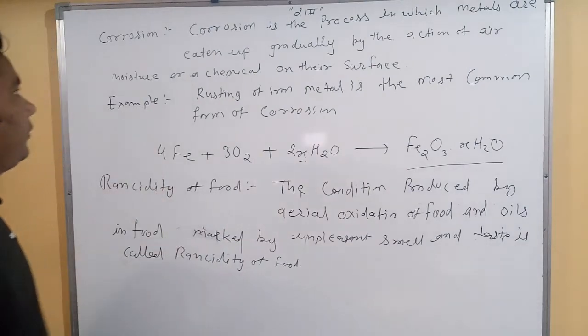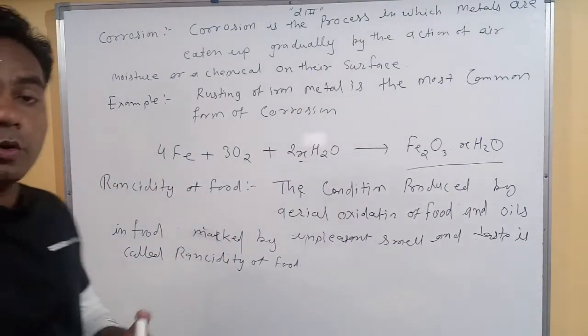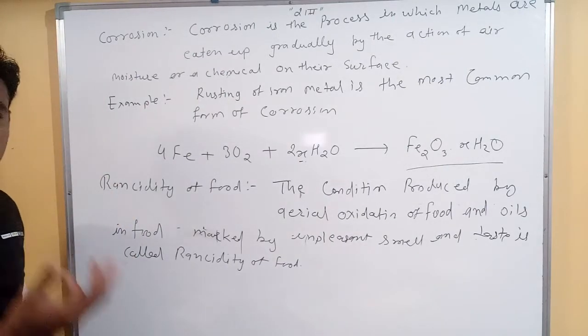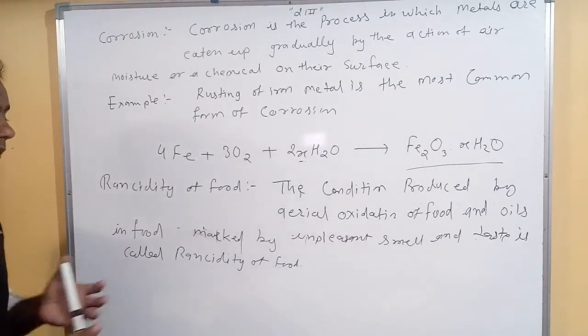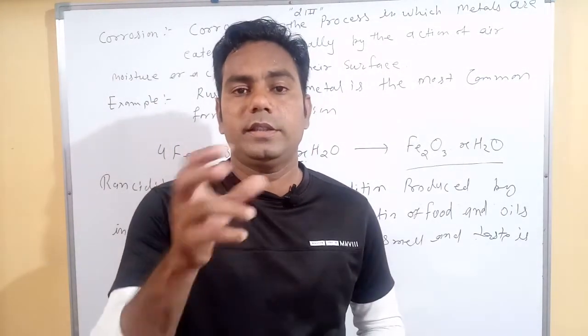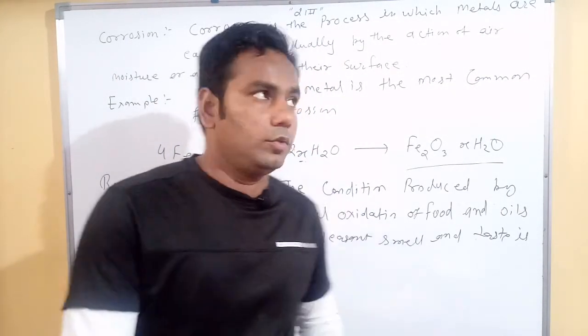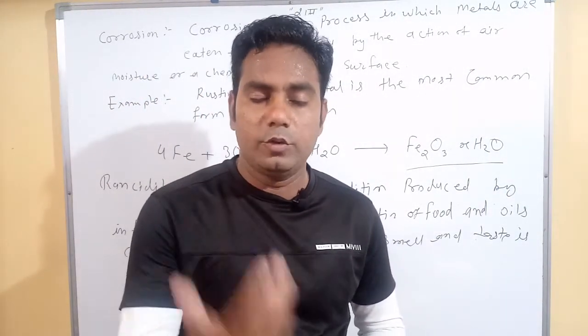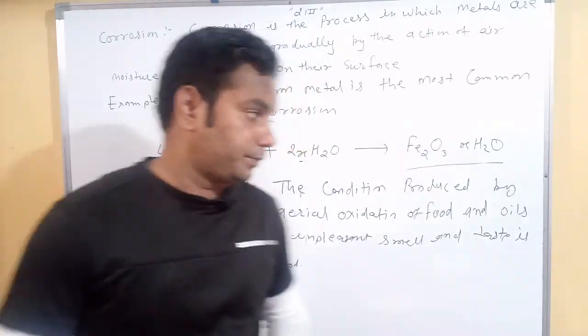Both are effects of oxidation reaction, because corrosion also happens by oxygen reaction, and rancidity also happens by oxidation reaction. When oxygen is added to our metals, it's called corrosion, and one very good example is rusting of iron.